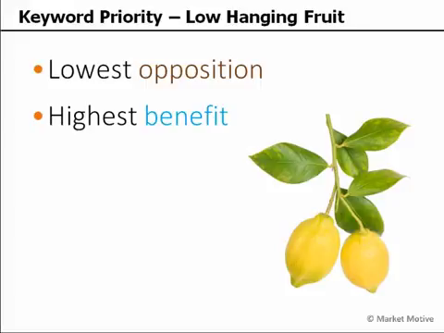Now I often get the questions, what's low opposition? Well, this is always relative to your business, to your domain authority, to your site authority. If you're in that 30, 40, 50th percentile, you need to compete in that range. If your competitors and your opposition are in that 70, 80, 90th percentile, you have a while to catch up. You've got to get to that point to be competitive for these market defining terms. You're always searching for the highest benefit terms, but if you're in the number 10, number 12, number 20 range, it's really not going to do you as much good as picking a little less competitive term to target and achieving a number 1, number 2, number 3 ranking.